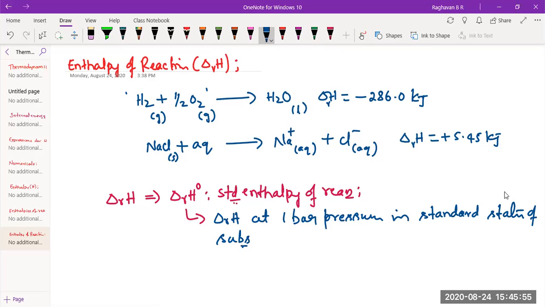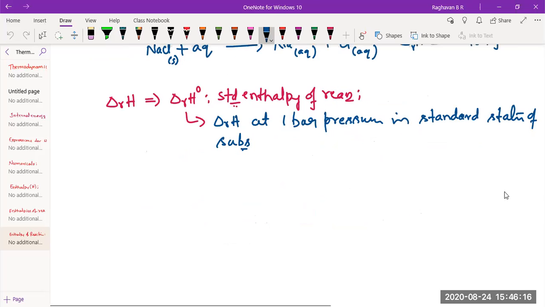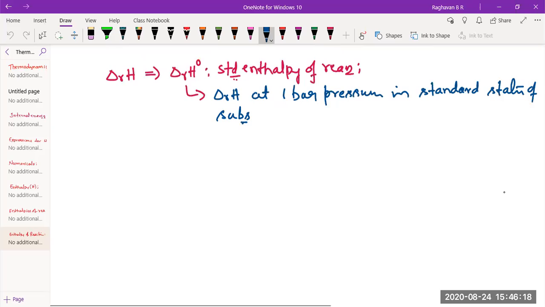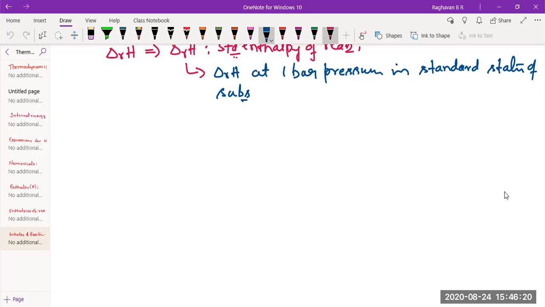That means enthalpy of reaction at 1 bar pressure when all the substances are in their standard states is called standard enthalpy of reaction. Like that, for any reaction, if the conditions of 1 bar pressure and standard state apply, it becomes the standard definition of that particular enthalpy change. Just know about it. Next, we'll take up other definitions. Enthalpy of formation.